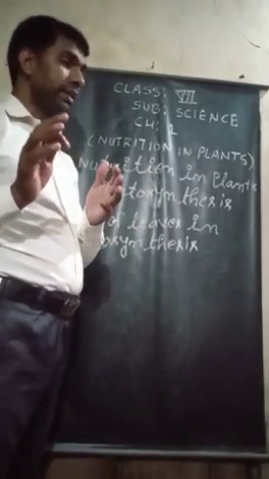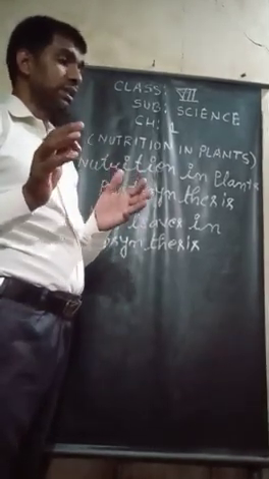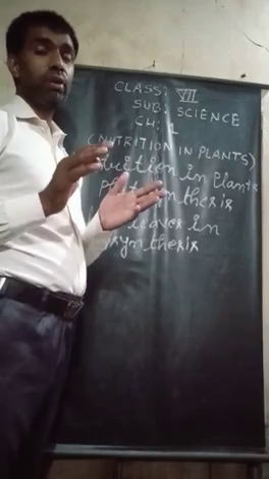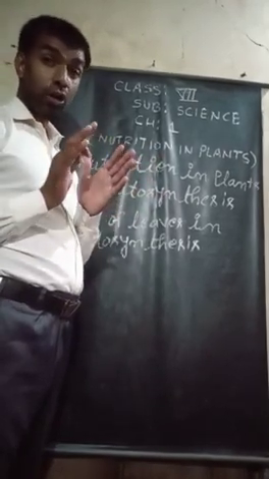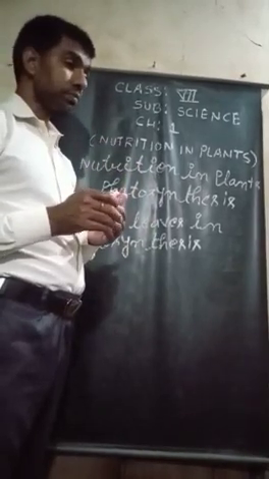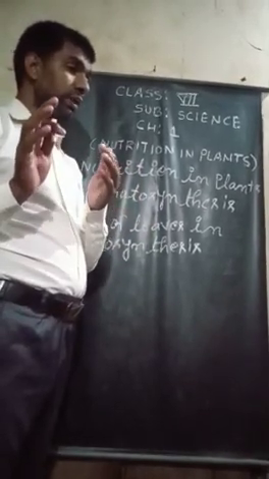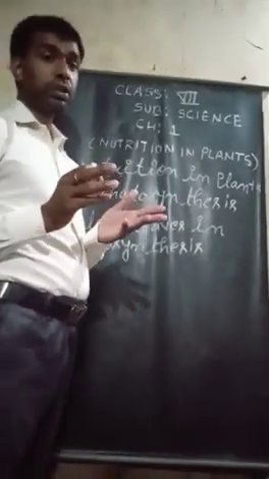Chlorophyll is present in the leaves and also in young green stems. So the process by which green plants prepare their own food is called photosynthesis.